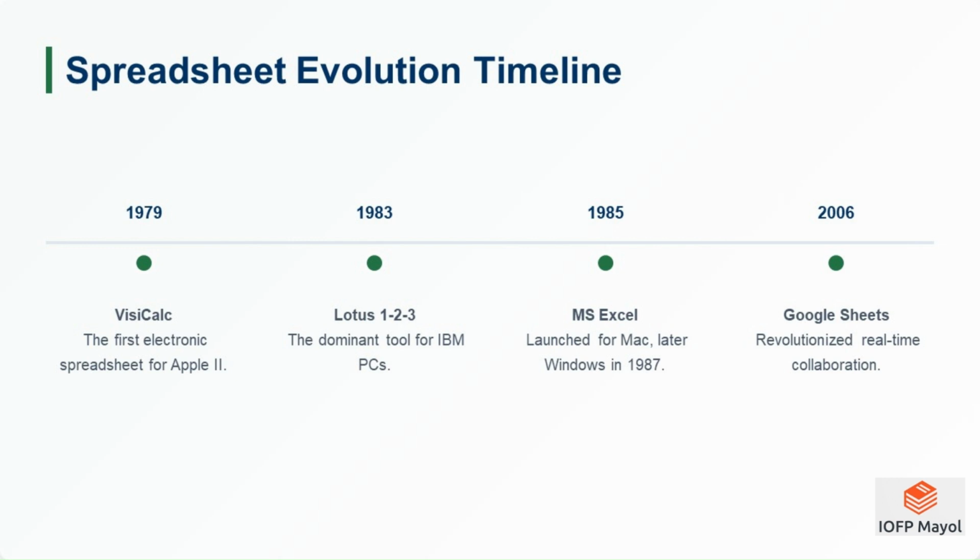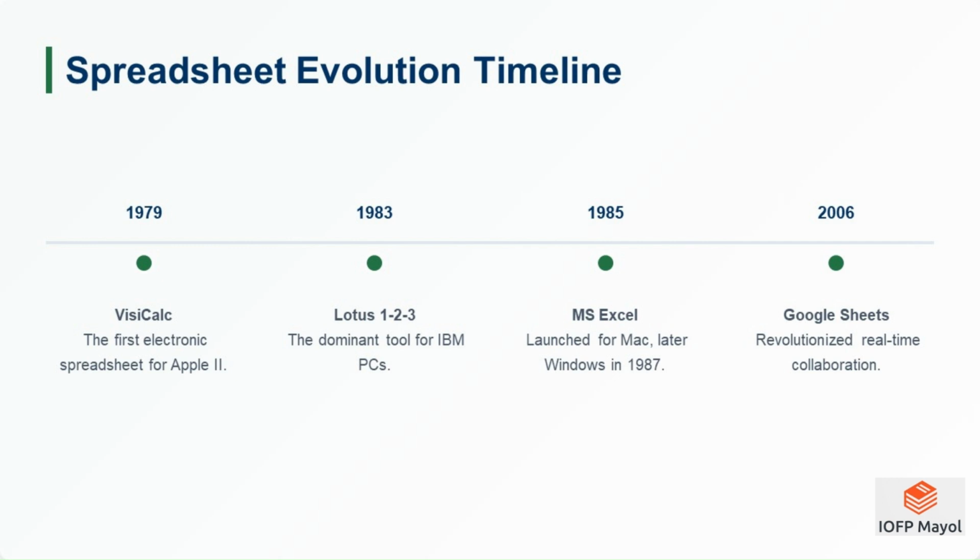1983. Lotus 123. Built for IBM PCs, it was faster and more powerful, and quickly became the dominant spreadsheet tool in offices everywhere. 1985. Microsoft Excel, for Mac. Excel was first developed for the Mac and later introduced to Windows in 1987. Over the years, it added powerful features like charts, pivot tables, and macros, becoming the gold standard.